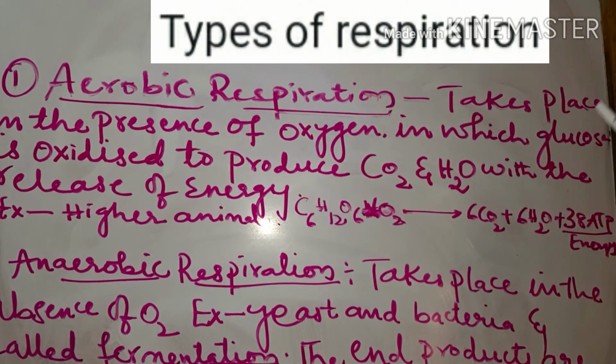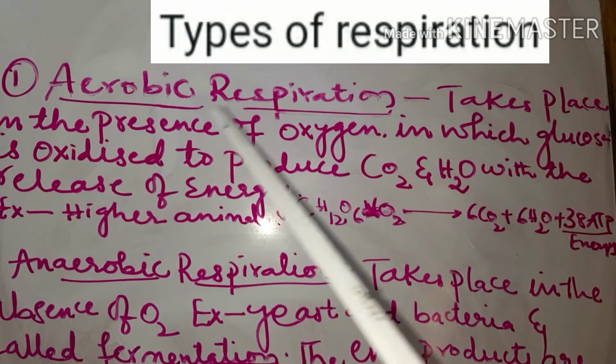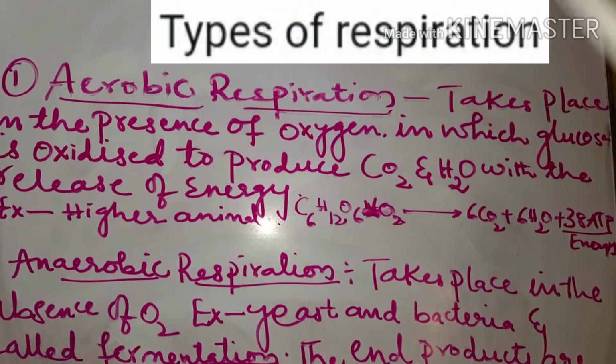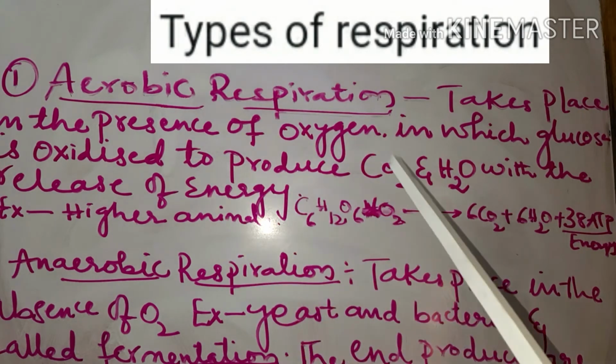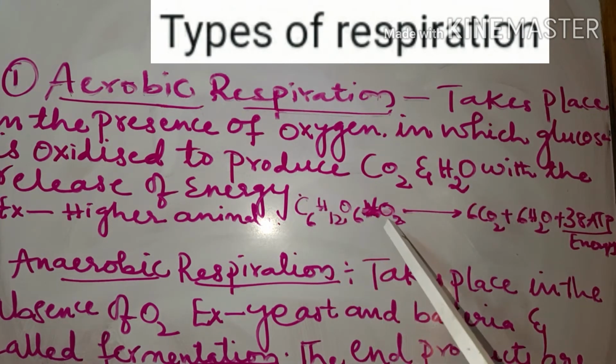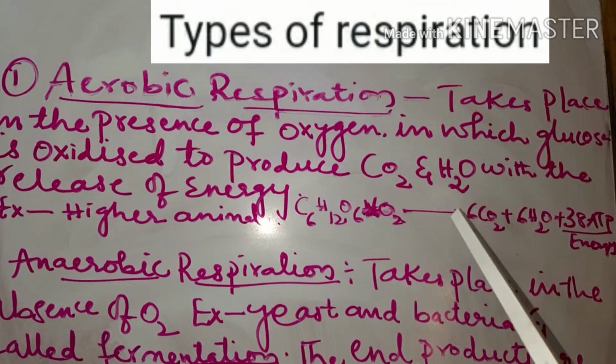in which the food or the glucose is burnt or oxidized to produce carbon dioxide and water with the release of energy. So, aerobic respiration takes place in the presence of oxygen, in which the food or the glucose is broken down to produce carbon dioxide and water. So, the glucose in the presence of oxygen produces carbon dioxide and water with a large amount of energy. This is called aerobic respiration.